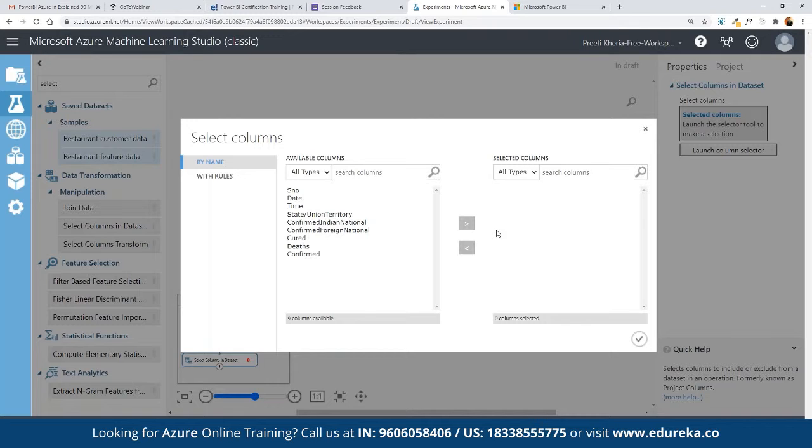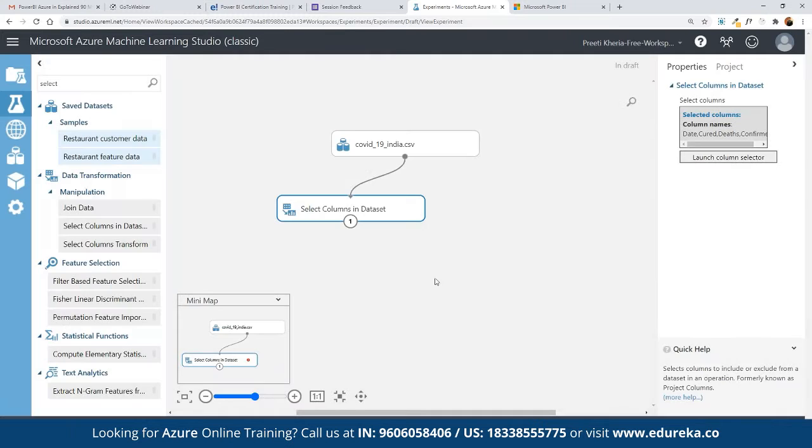So here we can make a selection accordingly. Let's say we are going to work on the prediction for the survival rate. So let's suppose we want to include confirmed international, and we also want to include cured and deaths as a part of the data pointers that we want to work on. So here we can define the data as well. Now all these columns we want to work on, and here we can click on select. So these different columns have been selected as a part of our model building.